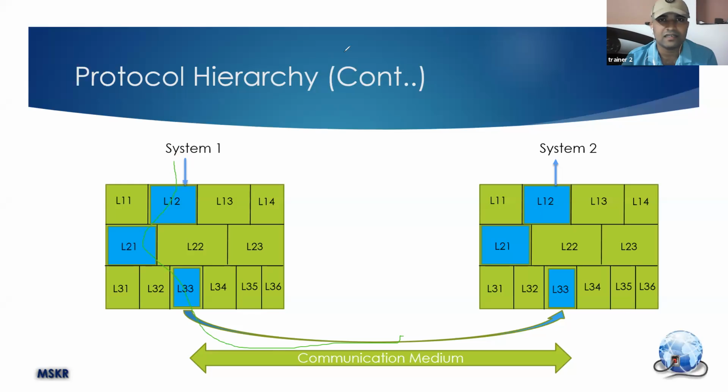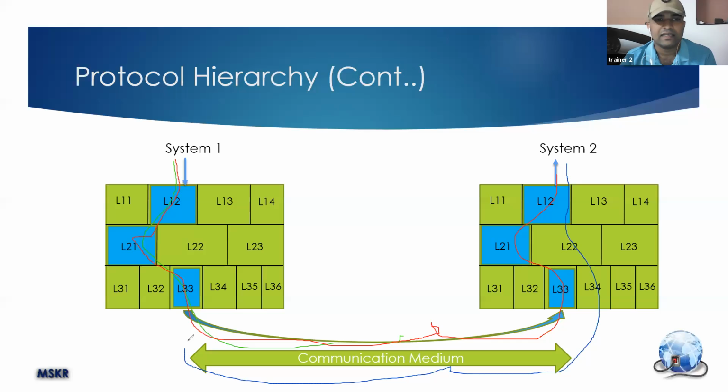Let me change the color so that it will be more visible. In client-server communication, first from the client to the server, a request will go like this. Then a reply will come, maybe following the same way or following a different set of protocols. So that means through layer 3, 4, like this.